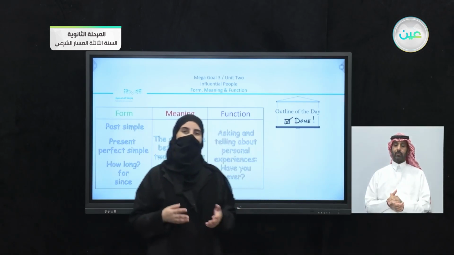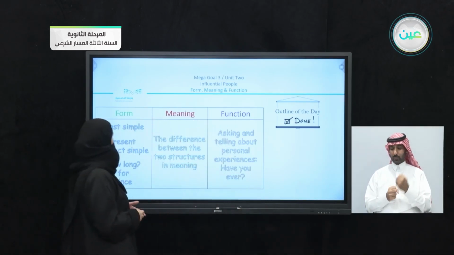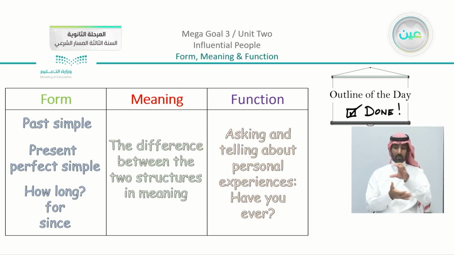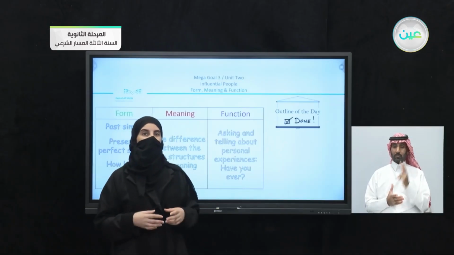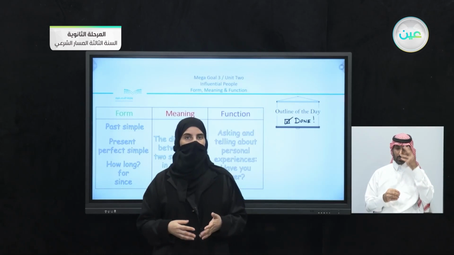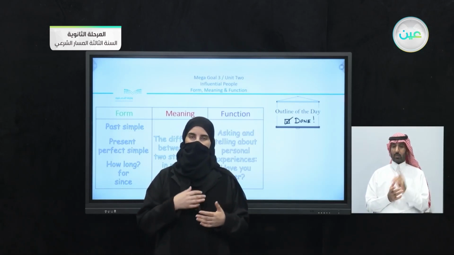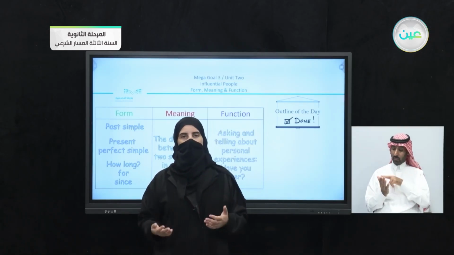As for our lesson, which is the form, meaning, and function lesson, we have here the form: the past simple, present perfect simple, using how long, for, since, and have you ever for experience. Now we have the meaning, of course, to understand the difference between the two structures in meaning, and the function: asking and telling about personal experiences using have you ever. Now we can see that there are a lot of points that we have to focus on within our lesson. You can just go back, revise, do your homework, and be ready.